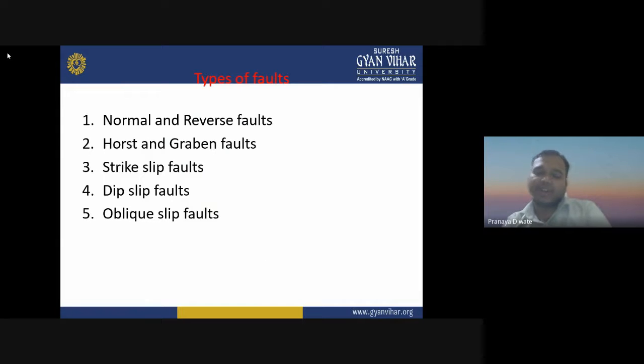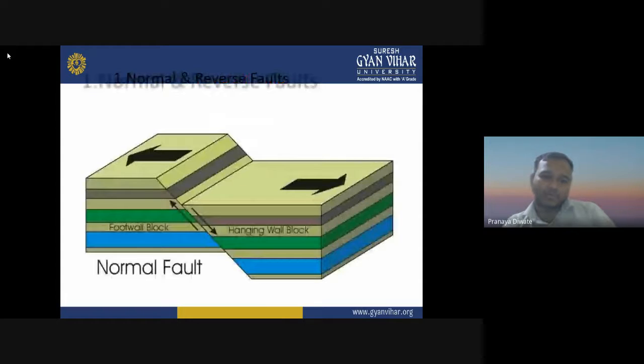So there are different types of fault. Now we have criteria to recognize the different types of fault. The first type is normal and reverse fault. Then we have horst and graben structure. Then we have strike slip fault, dip slip fault, and oblique fault.